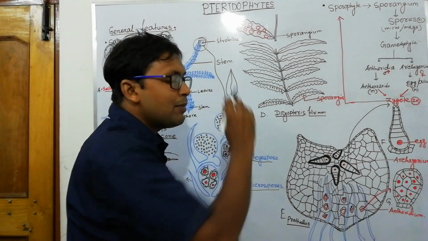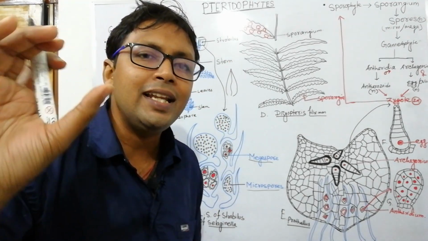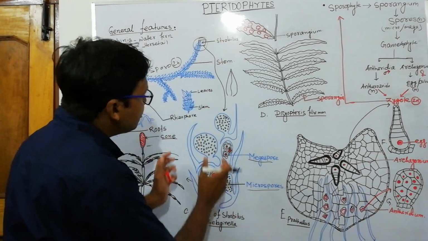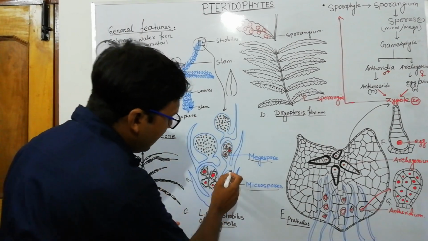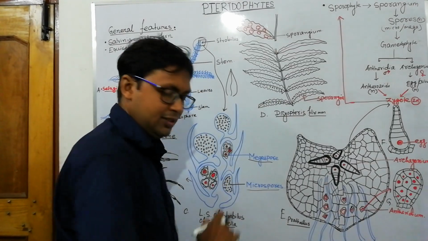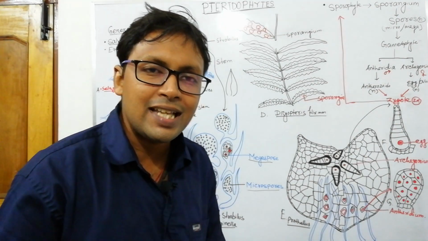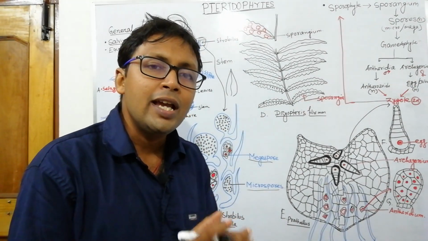Strobilus is nothing but compact sporophylls, that is, spore bearing leaves. Here the spore bearing leaves are normal leaves. Spore bearing leaves compact to form a sporangium, a sac like body at the base called the sporangium. It bears the spores. When they are microspores, they are small in size, and microspores germinate to produce a